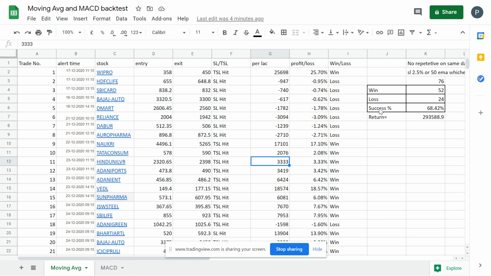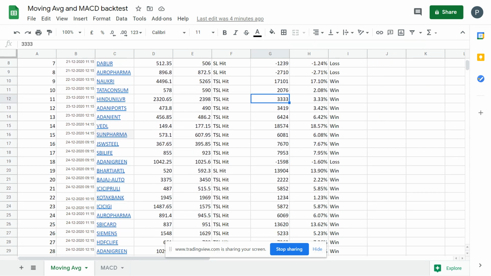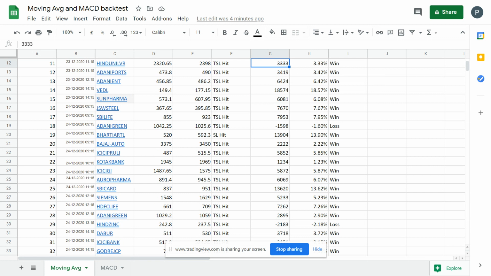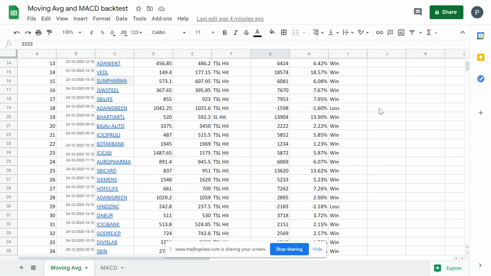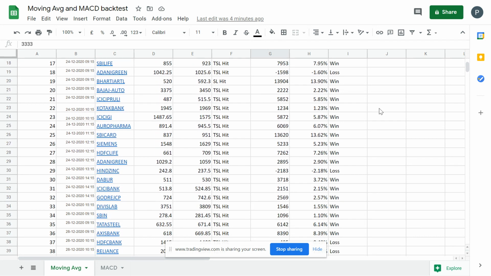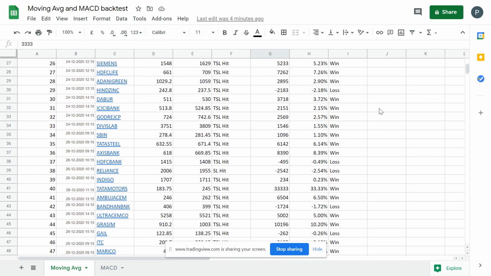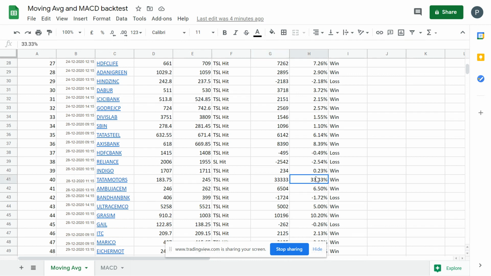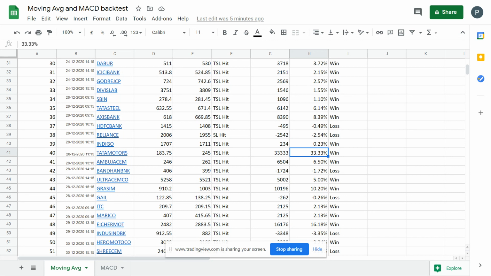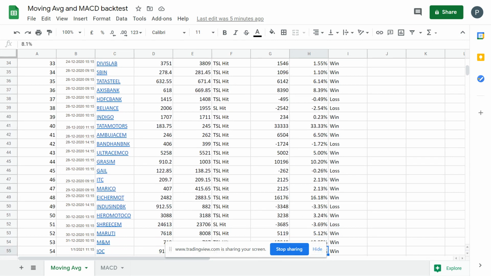If you are seeing any stock which is giving more than 10%, do not exit the trade. If stocks are moving more than 10% or 15%, if you are having 33% returns, then you just continue that stock. You don't have to exit with your profits. Just continue, even if it is going below 200 EMA or 20 EMA, because 33% is not a small number. It doesn't come so easily.